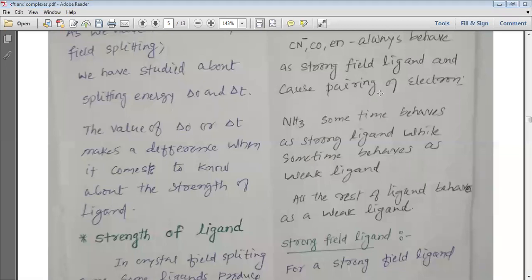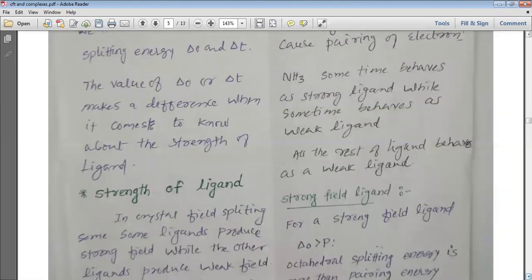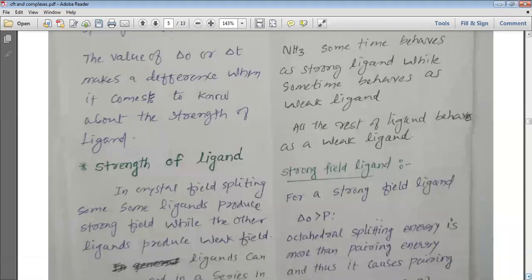All the other ligands mostly behave as weak ligands and do not cause pairing. Sometimes H2O may cause pairing, but there are not many compounds where even H2O causes pairing. These compounds we will study in detail. All the rest of the ligands behave as weak ligands.